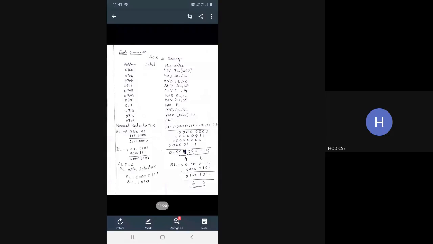Next, I'm going to rotate right the value present in AL, CL times, that is 4 times. So the instruction is ROR AL, CL.